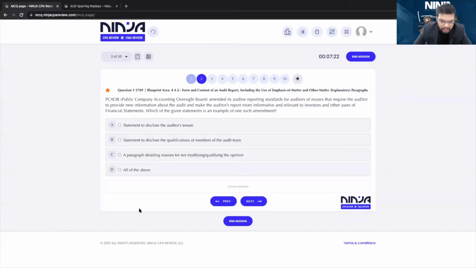Which of the following is an example of one such amendment? The question is talking about the changes we have made. Guys, this should be very easy if you have followed the session today. What is the change they have made from the non-issuers report? Joe says A, Darshan says C. What about everybody else? Anastasia, Albert, Jules. What are your responses?